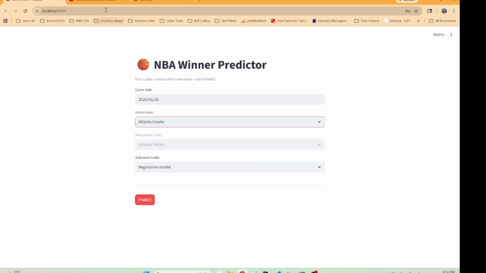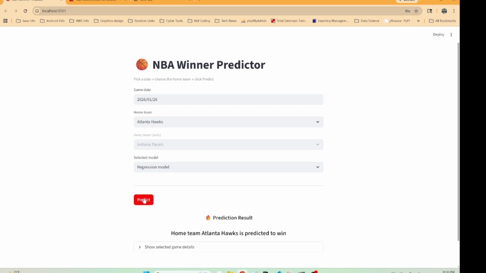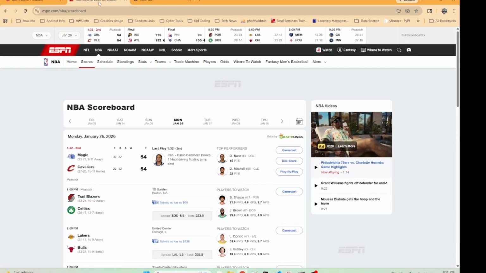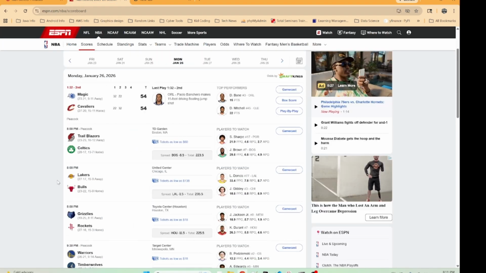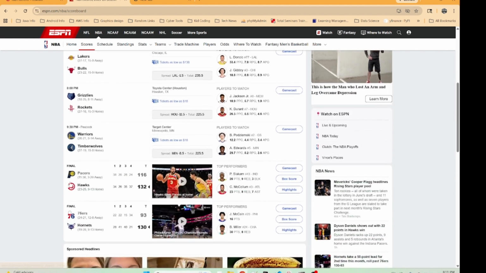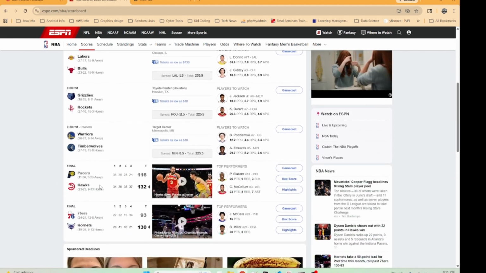So Atlanta's playing the Pacers today. And if we go ahead and hit predict, it's predicting that the Atlanta Hawks will win against the Pacers. Let's see if this game started already. I don't think this game started, or did it already? Oh yeah, it's over. Okay, so Atlanta won this game today, and it also predicted that.